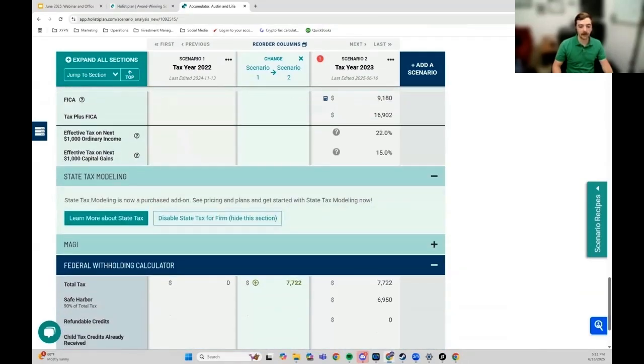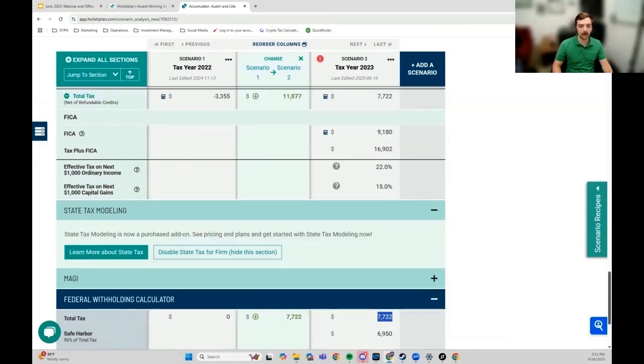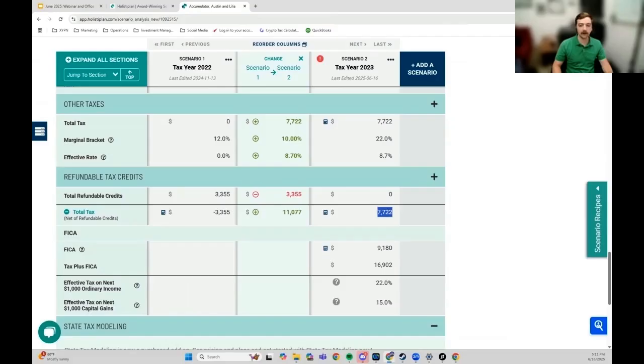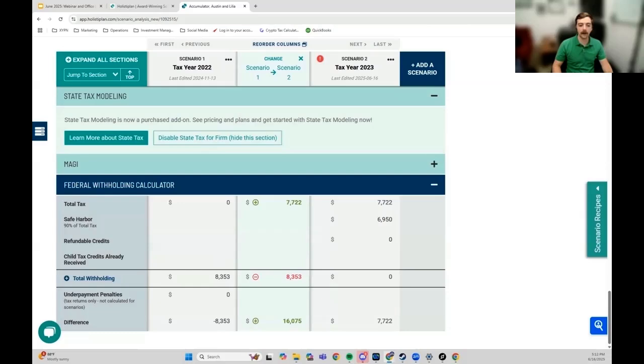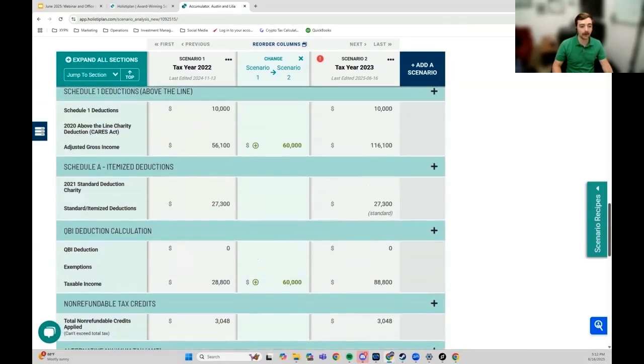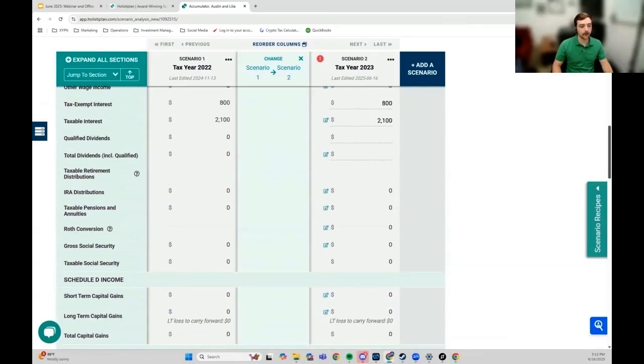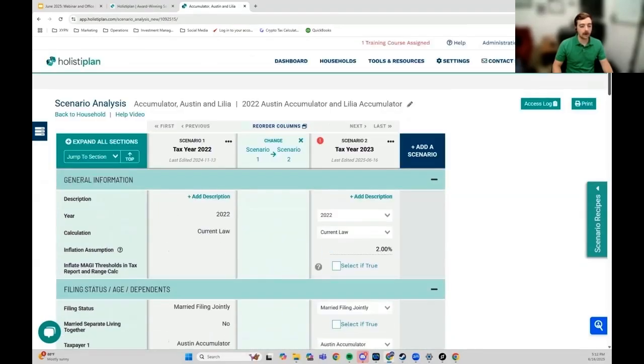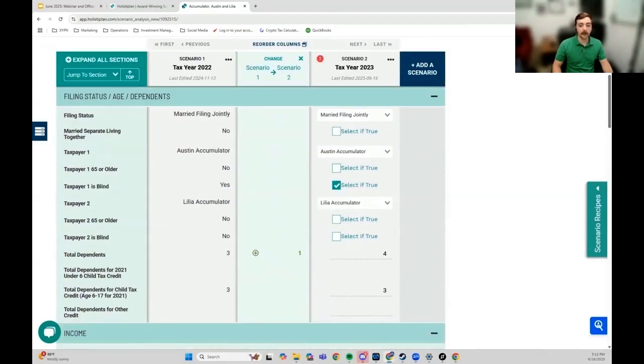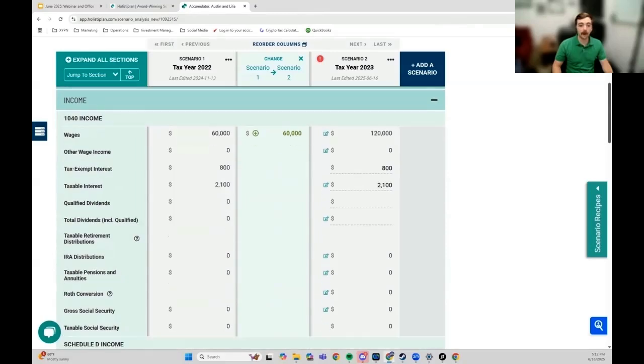But their total tax is going to increase because they got a refund last year. This year, they're gonna owe some taxes. And that's okay. This program allows them to plan for that. And maybe they say, we don't really have that right now. Is there any way that we can reduce that? Let's see if we can find one real quick. So, I mean, number one would be to make less money, but we don't really want them to do that.